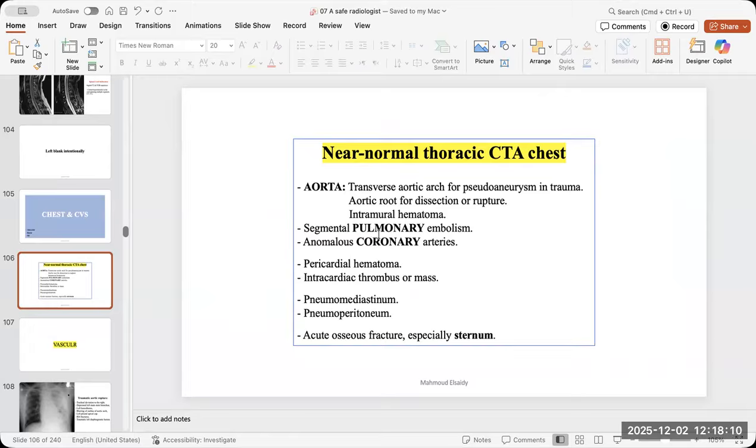The pulmonary arteries, especially the segmental branches, if there is embolism. The coronary arteries, if there is anomalous course of the coronary between the aorta and the pulmonary artery. If there is any pericardial hematoma, effusion, or intracardiac thrombus or mass, search for the pneumomediastinum, pneumoperitoneum, or acute osseous fractures. So I try to summarize the hidden areas as much as I can, and everyone also can add anything.